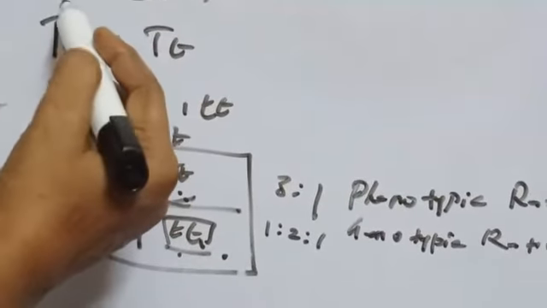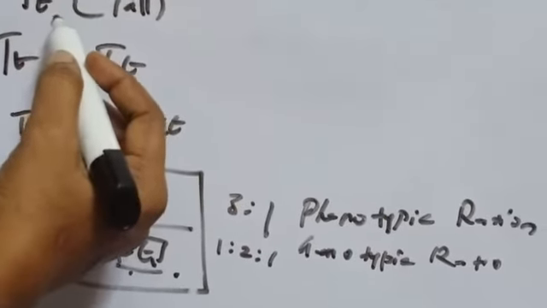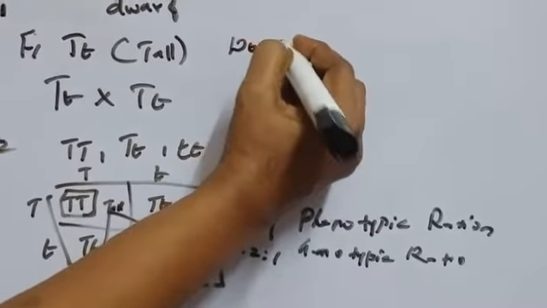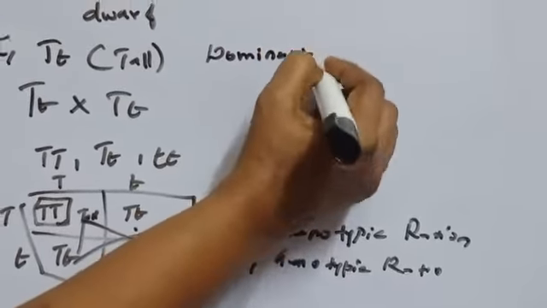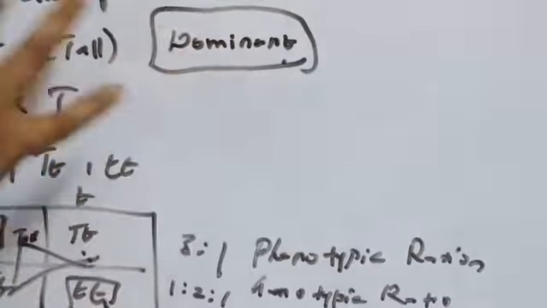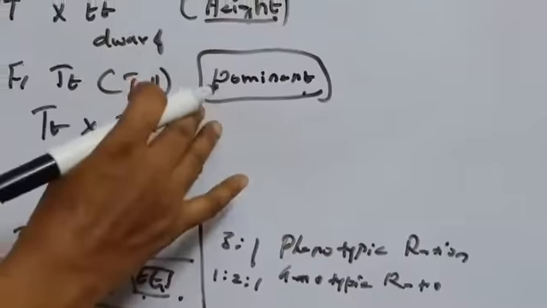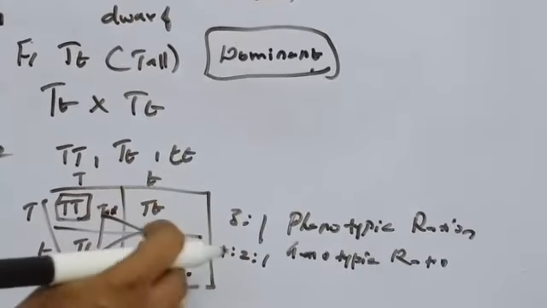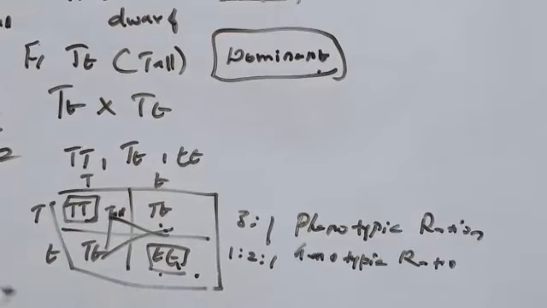The character which appeared in the F1 generation, that is tall, was dominant. Which character is expressed in the F1 generation? The dominant character. And which character is hidden? The recessive character is hidden, that is dwarf. But the recessive character is expressed in the F2 generation. Thank you.